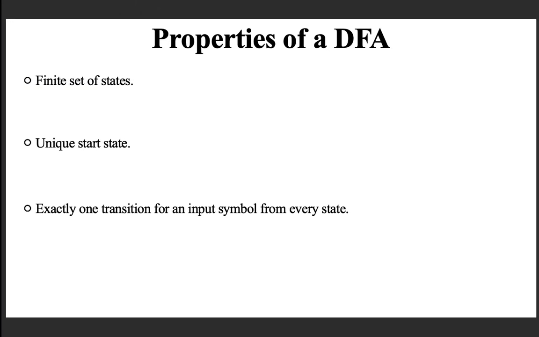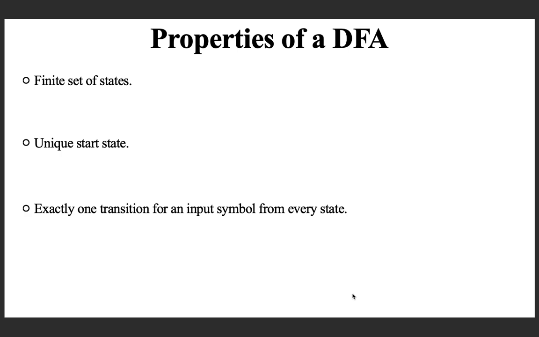So, if you look at a DFA, from every state you need exactly one transition for each of the input symbols. So, if there are n number of states and m number of input symbols, the total number of transitions is defined as n multiplied by m. So, that is a DFA.